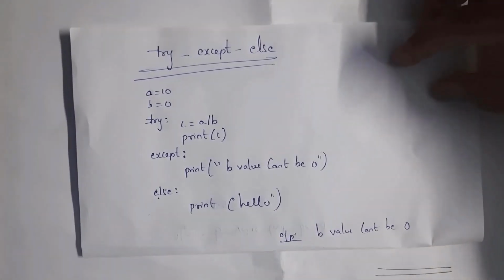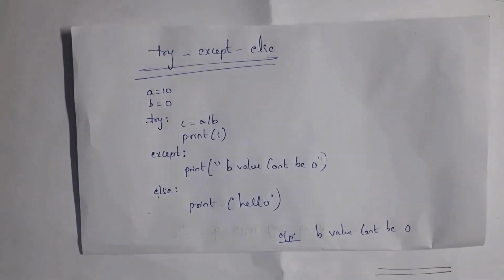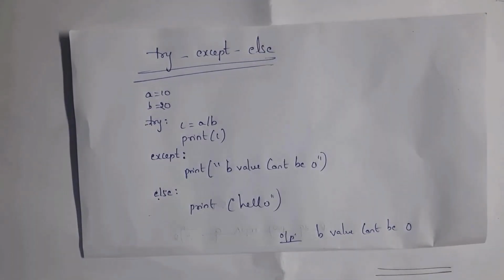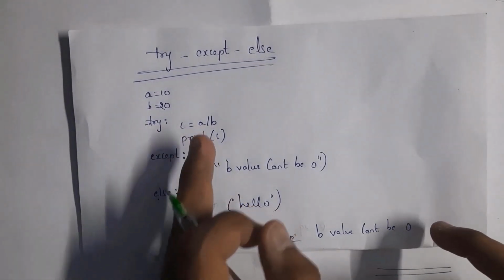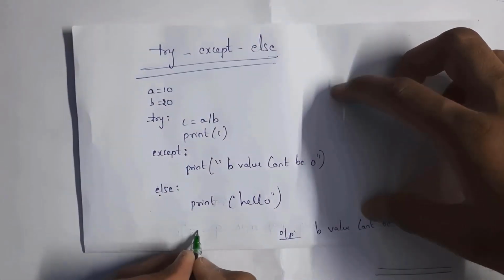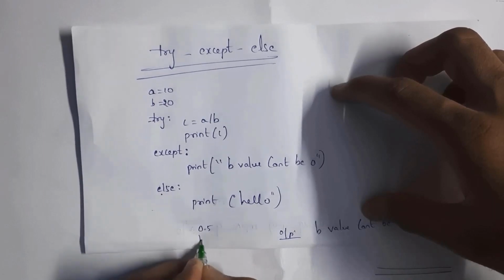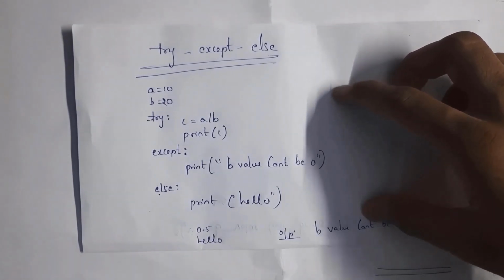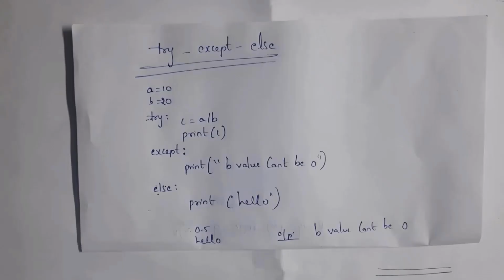This is my output. For example, if there is no exception, then it will execute both the try block as well as the else block. For example, if I take b value as 20, now there is no exception. So I will get output, that is 10 by 20 equals 0.5, and as well as it will execute the else block. So I will get output 0.5 and hello, because inside the else block I wrote hello. This is the use of try, except and else block. If there is an exception, it will execute only the except block, but if there is no exception, then it will execute the try block as well as the else block.